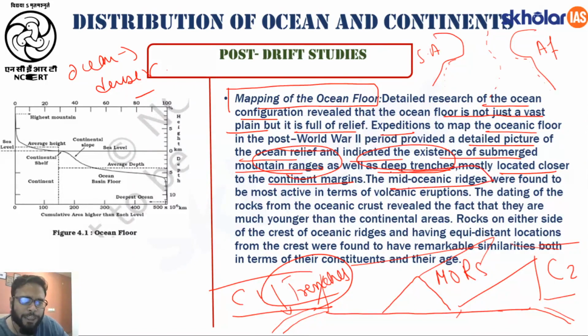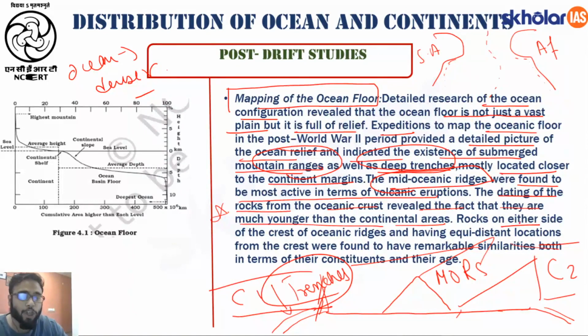The mid-oceanic ridges were found to be the most active in terms of volcanic eruptions, which we will talk about. Then the dating of the rocks from the oceanic crust revealed that they are much younger compared to the continental areas. It is usually believed that the oceans are the first to form before the continents. But when we study the ages of the rocks of both the continents as well as the oceans, you will notice that the ocean floor is much younger compared to the continent. Why? We will understand this.